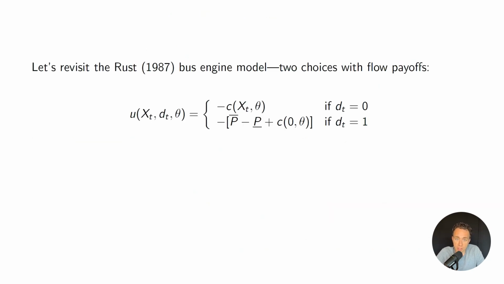So let's do this in a little bit more detail with the Rust bus engine model from our prior mini-series. We've got two choices and we've got flow payoffs. So if dt is 0, I'm going to pay some maintenance cost that depends on the mileage of the bus and the parameters of my cost function. If I choose to replace, I'm going to get a scrap value difference, and I'm going to pay some replacement cost. So I have some maintenance cost for a brand new engine, and then I have the replacement cost here.